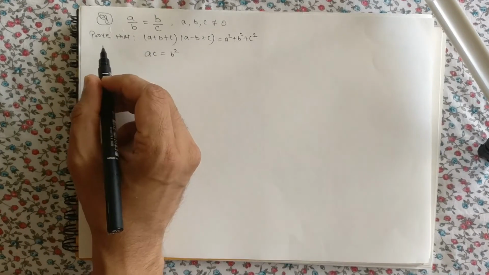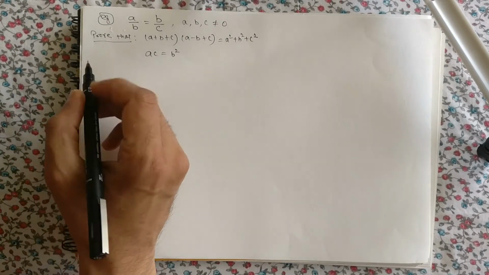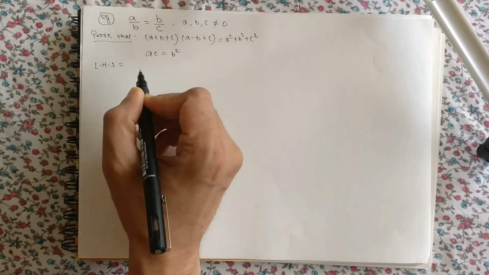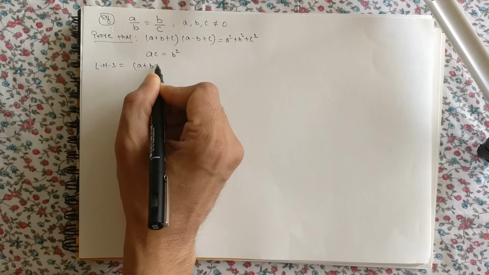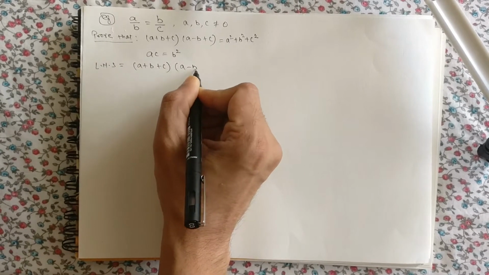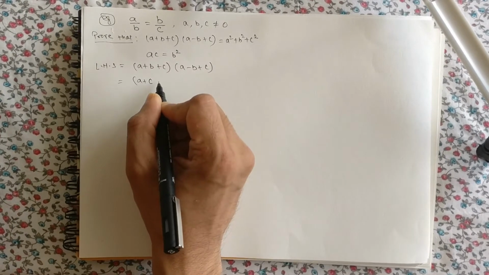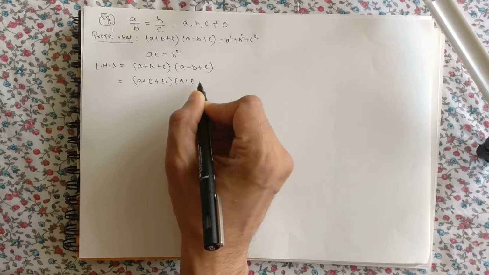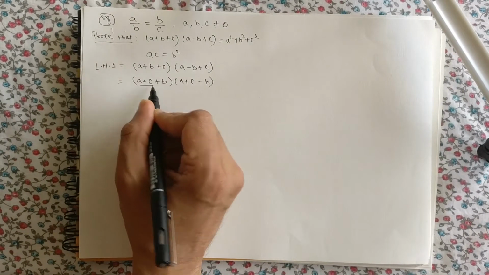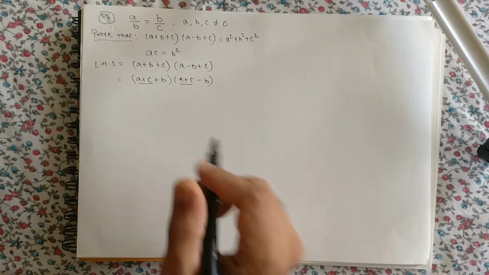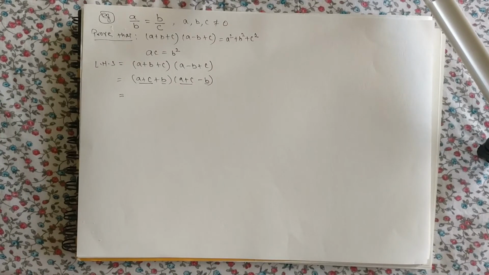So let us start. Whenever we have to prove something, we must start with one of the sides, either left hand side or right hand side. So I'll start with left hand side. What is the left hand side? a plus b plus c and a minus b plus c. I'll just rearrange the terms here: a plus c plus b and a plus c minus b. Do you see the format over here? a plus c in both the cases is common, and then there is plus b and then there is minus b. So do you know which type is it?